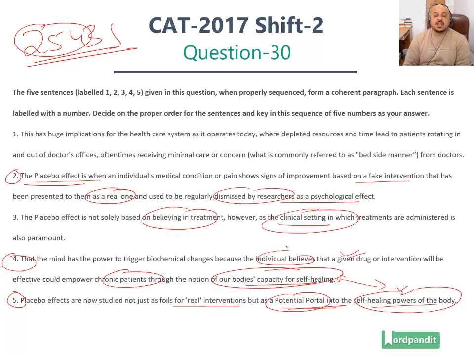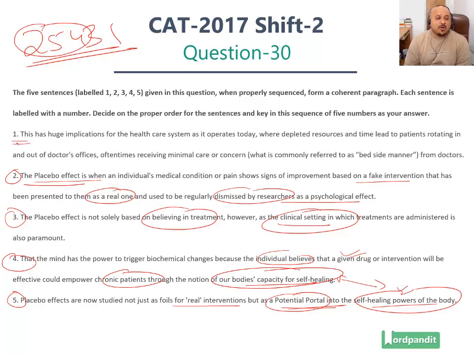So where the treatment is administered, right? For example, in a doctor's clinic, if you administer this, it will have much greater impact on the patient, right? For obvious reasons, because the patient will believe that this is an authentic line of treatment. So added authenticity. Hence statement number 3 comes in here. It takes the discussion forward.